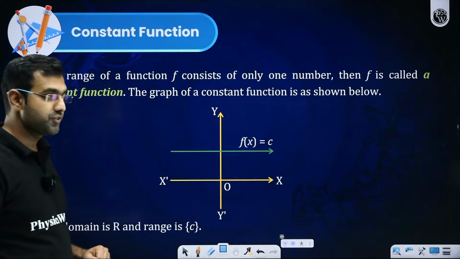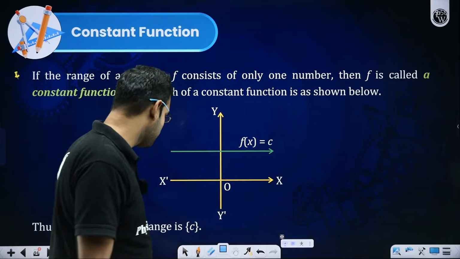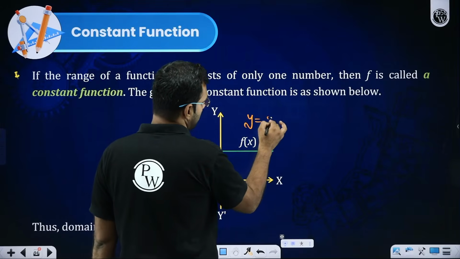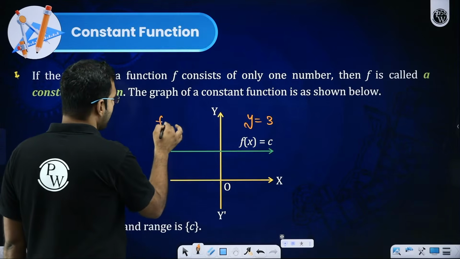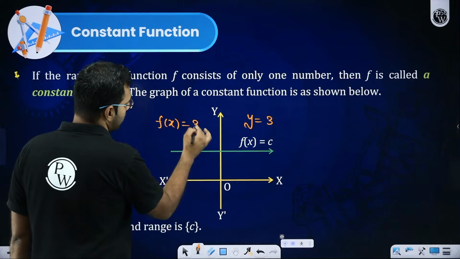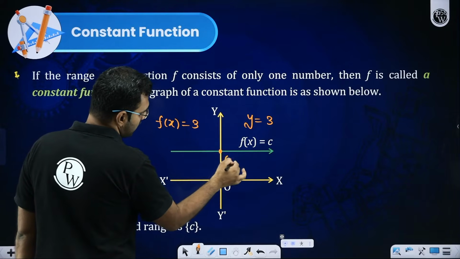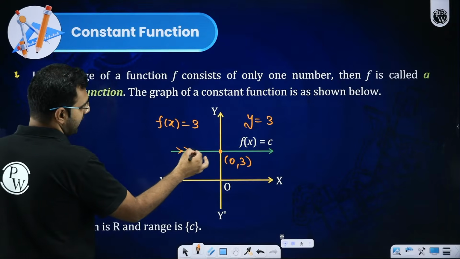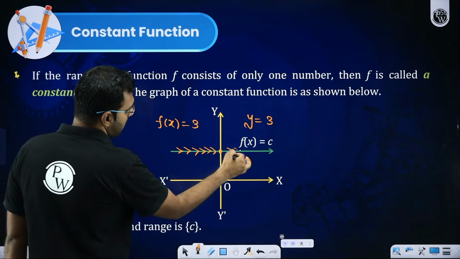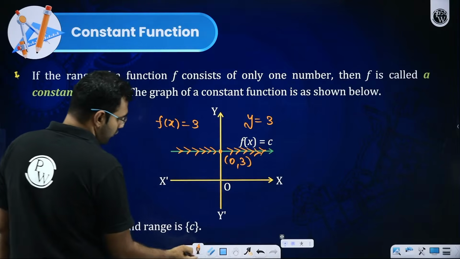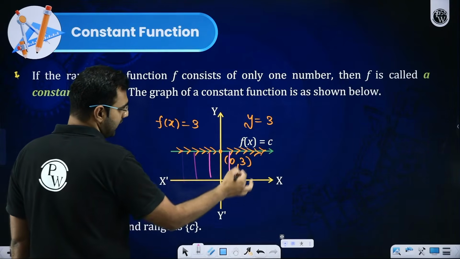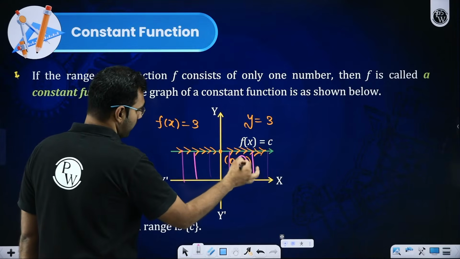Now, sir, what is a constant function? Let's say I take a function y equals 3, or f(x) equals 3. This is a function passing through (0, 3), or (0, c) in this case, which is technically a line parallel to the x-axis. So whatever value of x you take, it will always give us the same output.